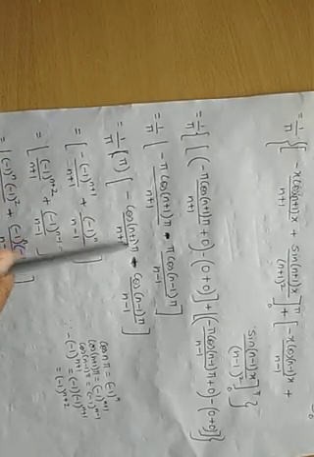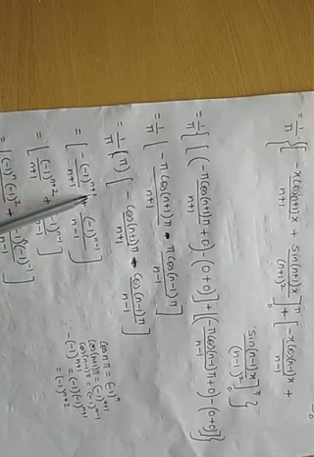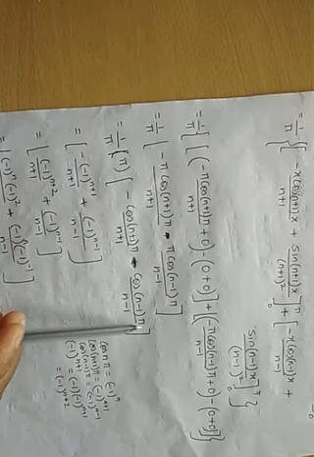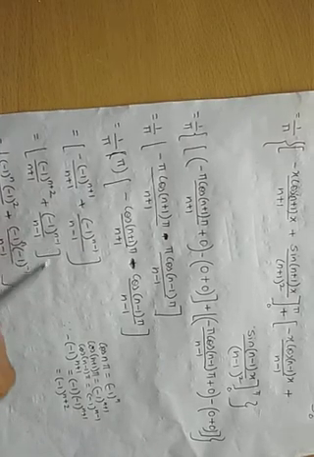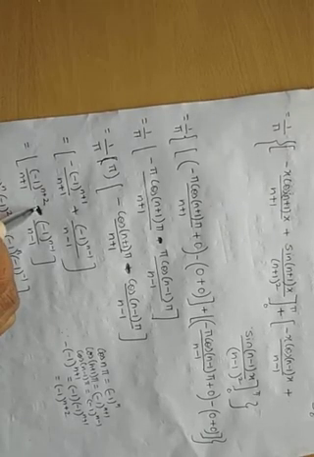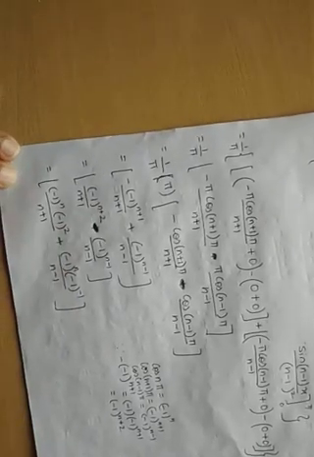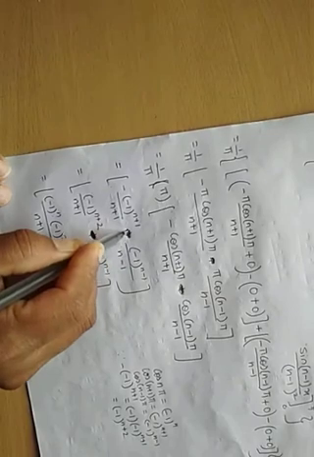So this concept I have used. This minus I have kept as it is. Cos of (n+1)π is (-1)^(n+1) upon n+1. Cos of (n-1)π is (-1)^(n-1) upon n-1. This is by mistake I had written; this is minus only. Then this is also minus.